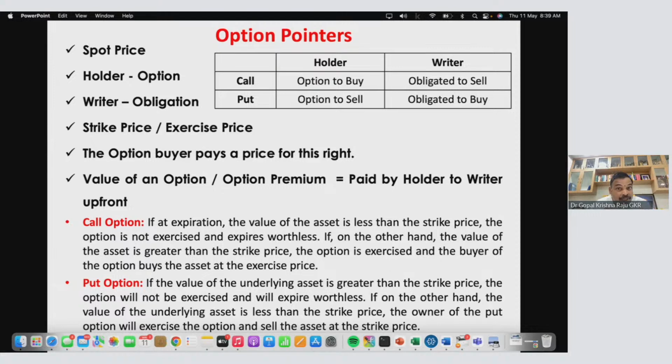That is where the option contract comes in. So your option contract is a forward contract where you have an option to either cancel the contract or execute the contract. So that is why there are certain terms that will come. Spot price is today's price. Holder is the option holder. Sometimes I have the option to sell. Then option to sell means I am a put holder. The concept of call and put is a technical term for the holder. If I have an option contract to sell, it is a put.